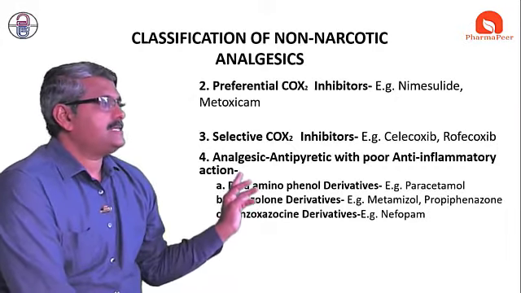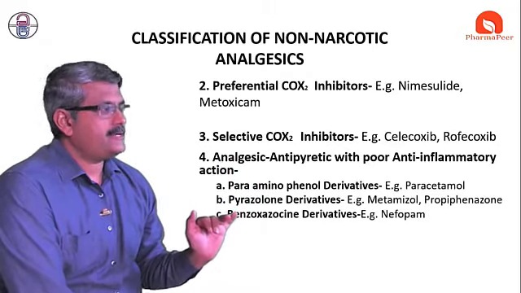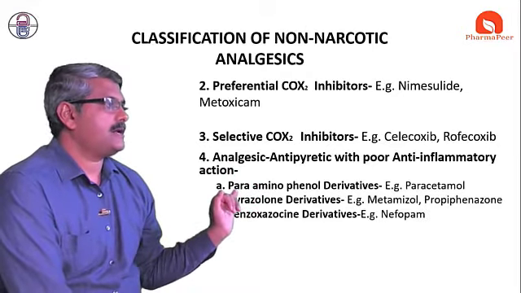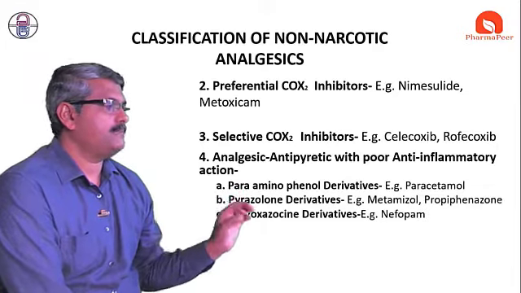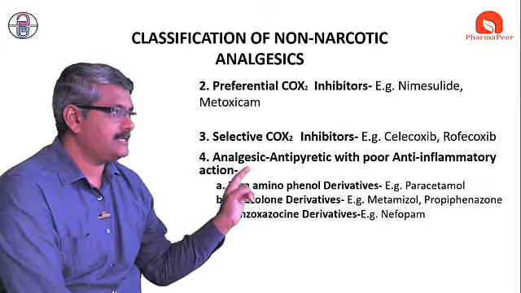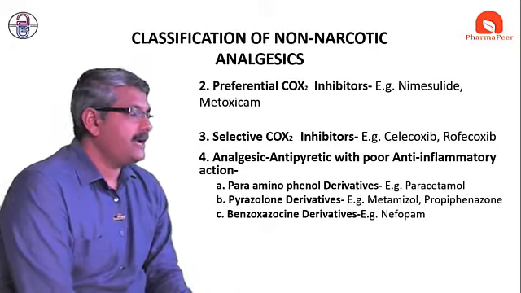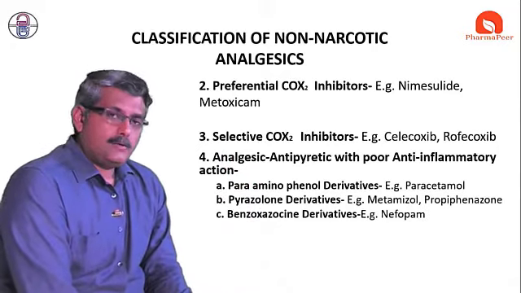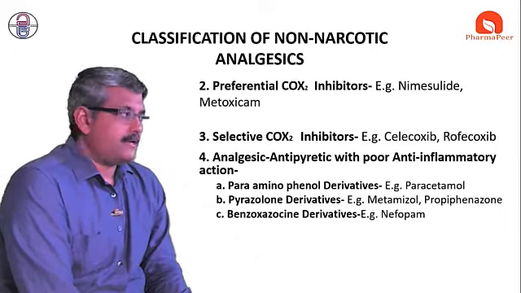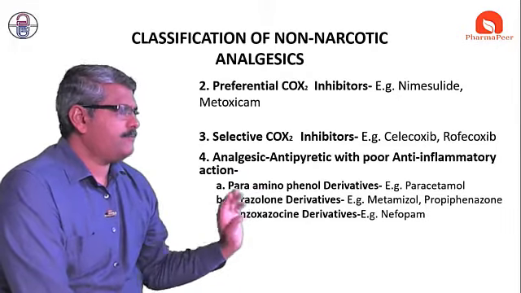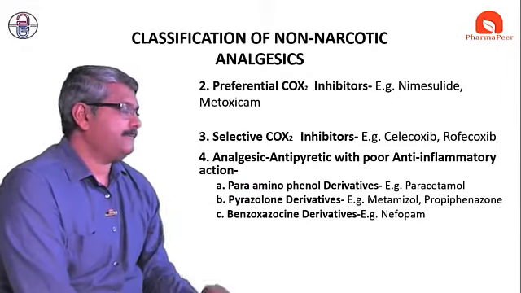Next is the analgesic antipyretic with poor anti-inflammatory action. The example is the para-aminophenol derivative, paracetamol. It is an analgesic antipyretic. Nowadays we are using this drug as an analgesic and antipyretic. It has very poor anti-inflammatory activity.